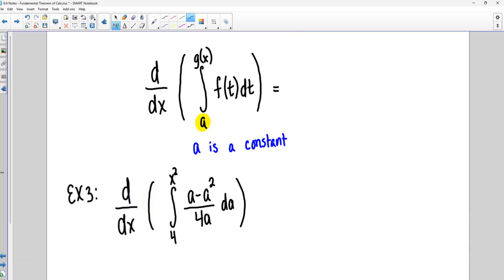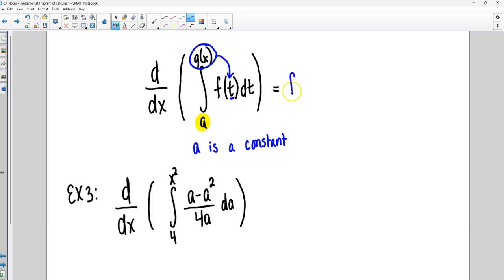And so if we are going to take the derivative of an integral from a to g of x of some function, it could be x squared, it could be 2x minus 4, it could be something really complicated, whatever this is, we're going to do the same thing we were doing on the last problem, but this time we have to plug in g of x where the variable is, right there for the t.